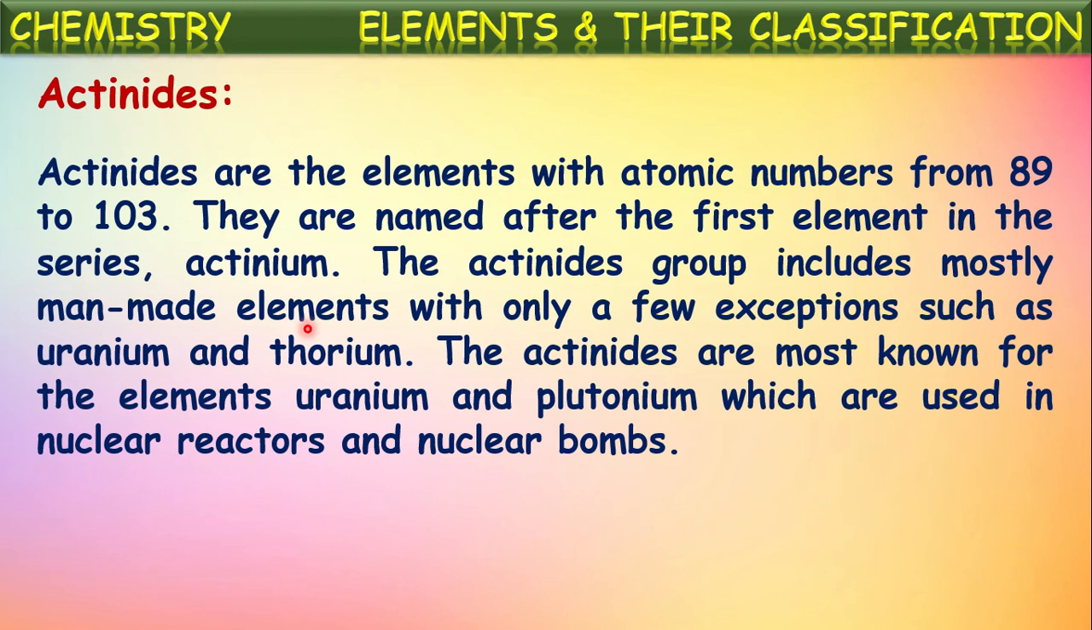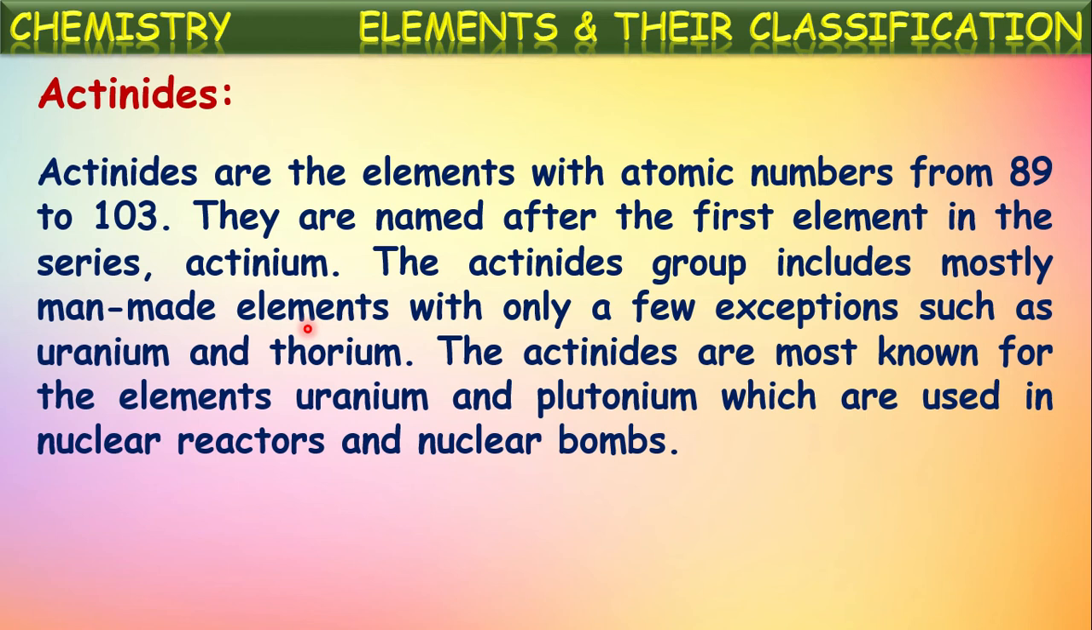They are named after the first element of this series, that is actinium, because these elements with atomic numbers 89 to 103 exhibit similar chemical properties to that of actinium. The actinide group includes mostly man-made or synthetic elements, with only a few exceptions such as uranium and thorium. So uranium and thorium are naturally existing elements, but mostly the remaining elements in these actinoids are man-made or synthetic elements.